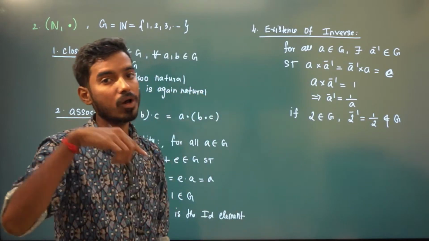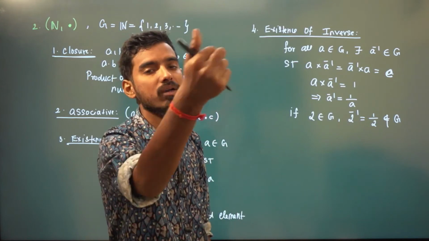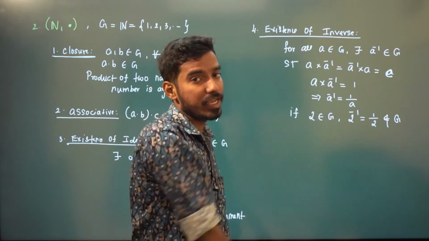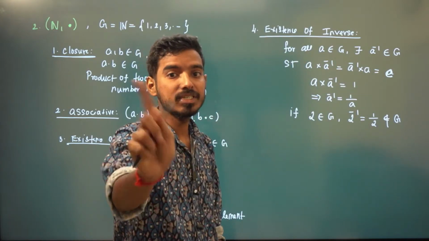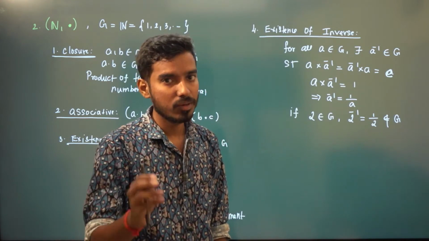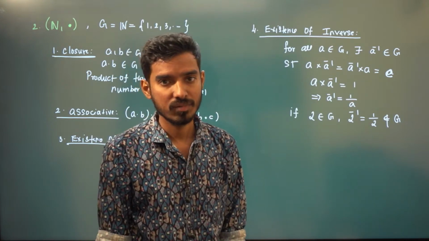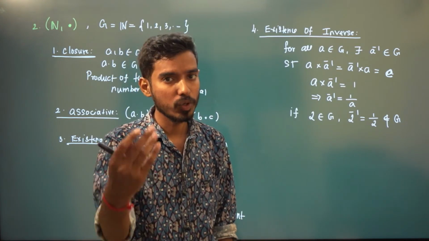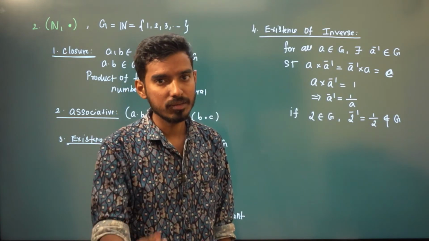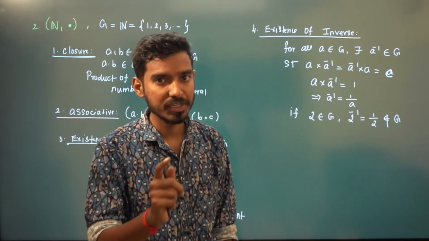See, it has to be true for all A. If you want to say it is not true, you just give one counter example. That is enough, right? By definition, for all A, if you give me one A for which it doesn't work, the definition fails. That's it. That is the very important beauty. So disproving is very easy in maths. If you give a counter example, that's it. You can do it in 10 to 20 seconds. But proving is difficult. Disproving is very easy.